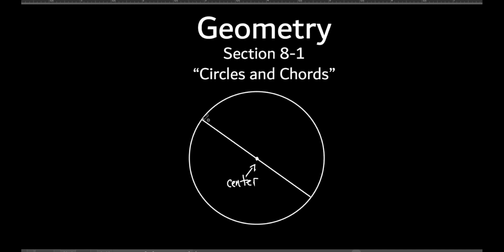What about that line segment? It goes through the center. Specifically goes through the center, and I can give that a specific word. Anybody know what that is? Diameter. Very good. This stuff you probably knew before you even took a geometry class. What about this part? From a point on the circle to the center. If I draw any line segment from a point on the circle to the center, Gianna, what'd you say? The radius. That's the radius of the circle.